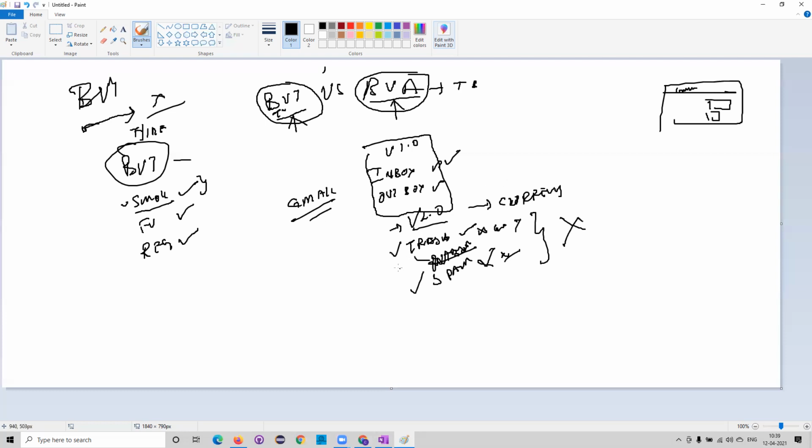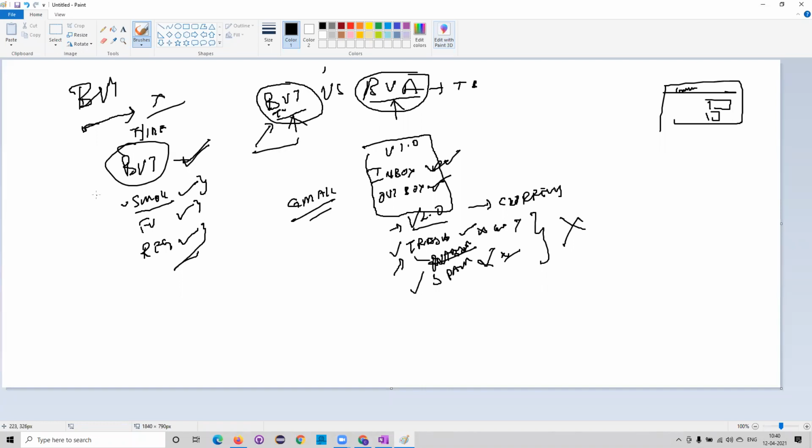What is the prominent functionality of that particular build? First, we test that functionality, and if it fails, we halt or exit our testing process. This is called build verification testing. If build verification testing passes, then you check all other functionalities: whether the outbox is working, whether the inbox is working. All the smoke test cases, all the functional level test cases, and all the regression level test cases you'll be doing. That is the prominence of build verification testing.